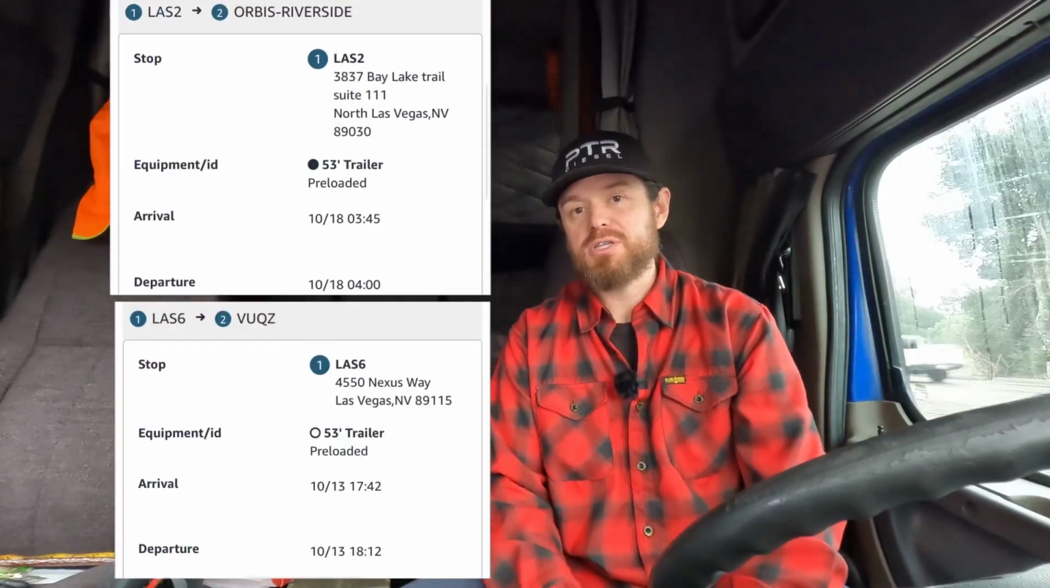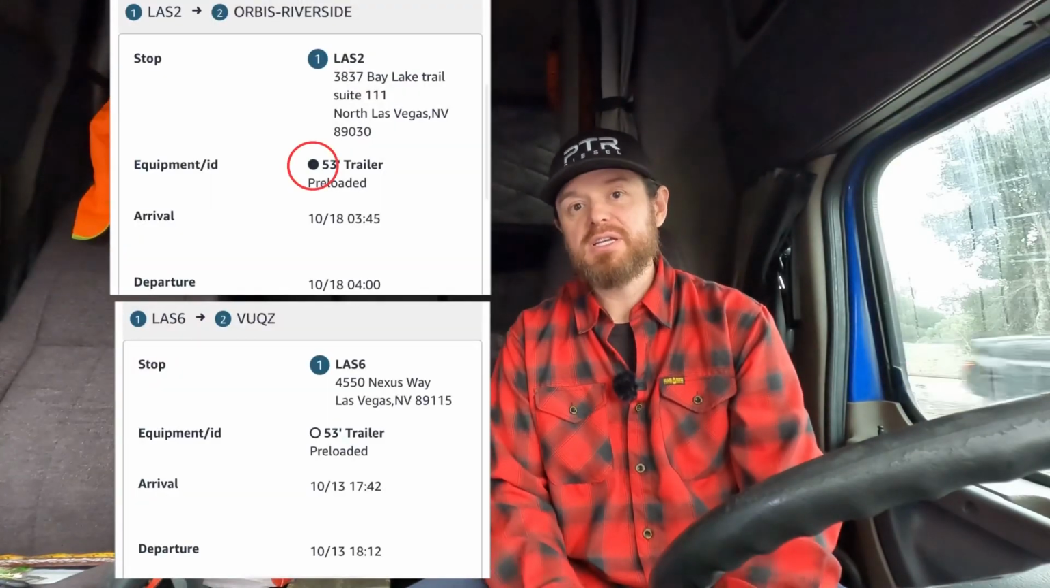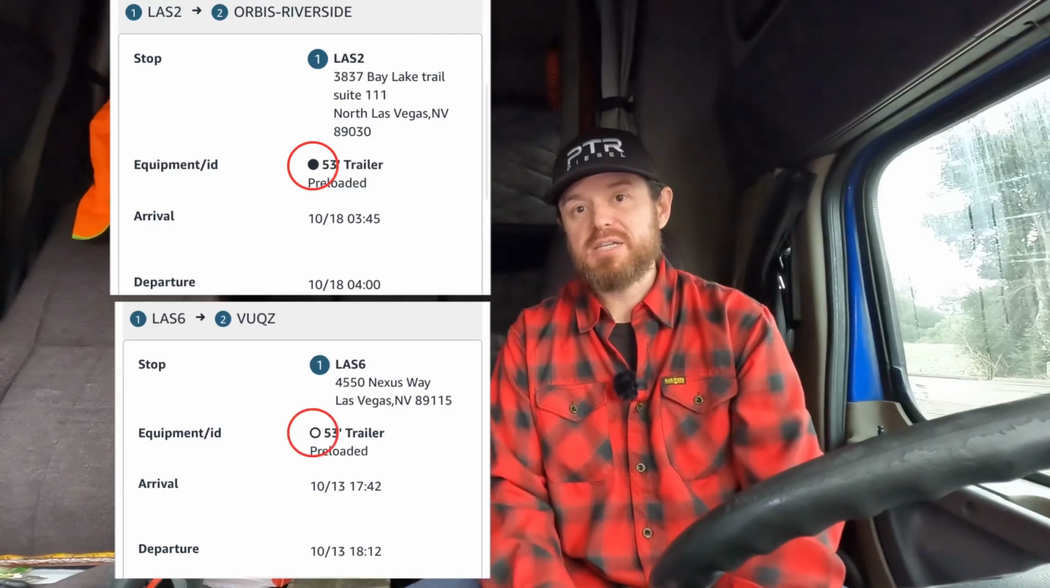It does help to know if the trailer you're picking up is empty or full. Basically, the little black circle that appears in the trips tab. If it's filled in, it's full. If it's not filled in, it's an empty trailer.